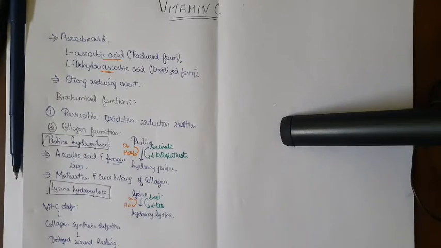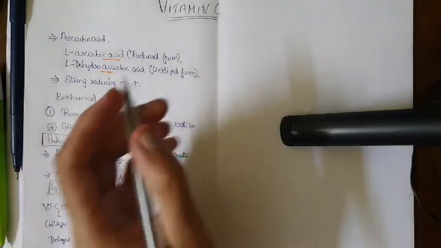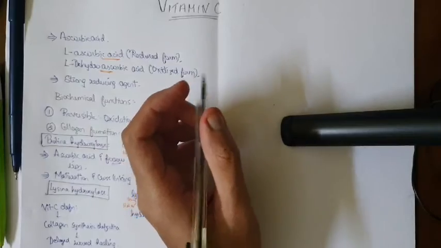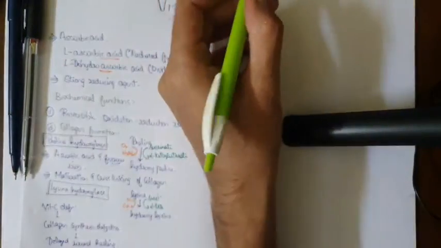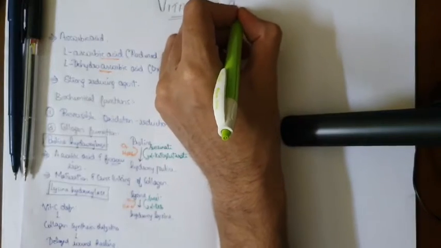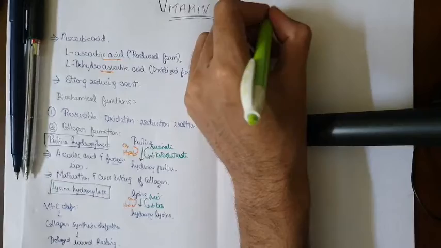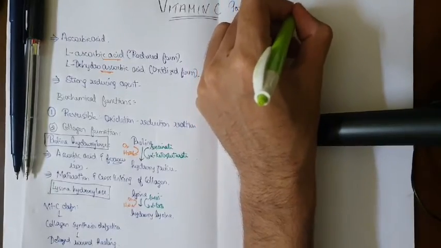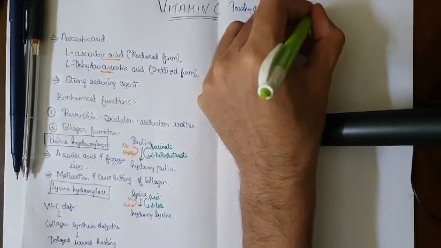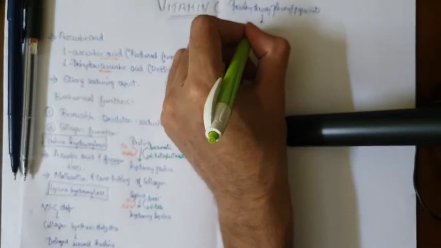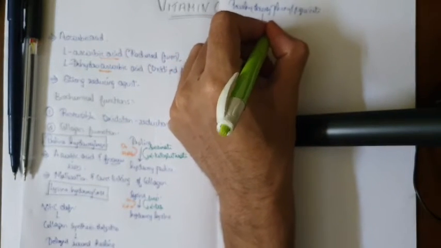Next you write about para-hydroxyphenyl pyruvate hydroxylase. Let us write the equation here: para-hydroxyphenyl pyruvate is converted into homogentisic acid.